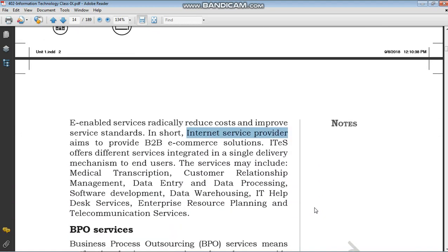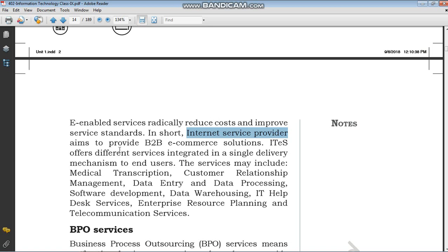Okay, so you have seen websites like Amazon and Flipkart. You get so many products there. Are all the products from Flipkart or Amazon? No, they are from different brands. These different brands take the help of Flipkart to send the products to the customers. So Flipkart and Amazon are working as an outsourcing process. They are also known as BPOs. Clear? So this is an example. These are examples of ITES, and these are the advantages of ITES.